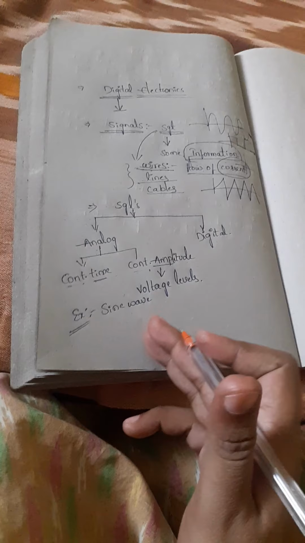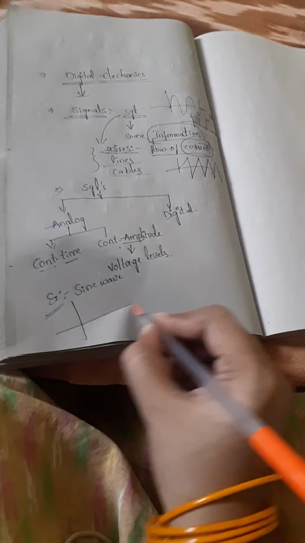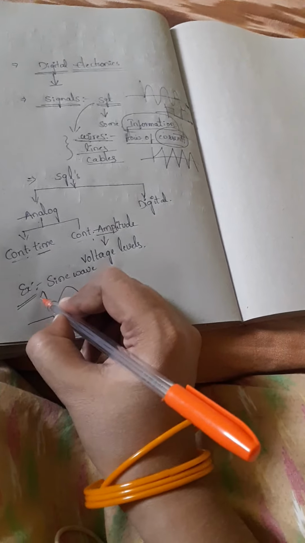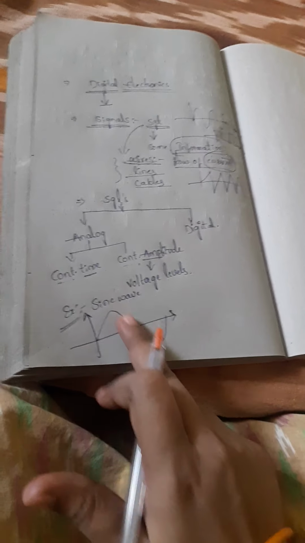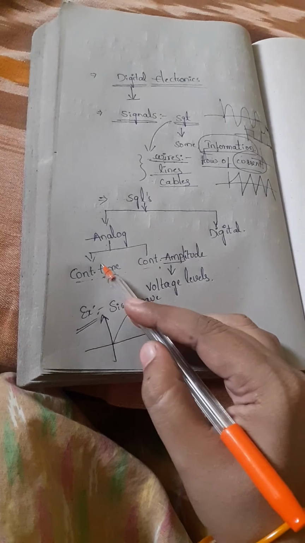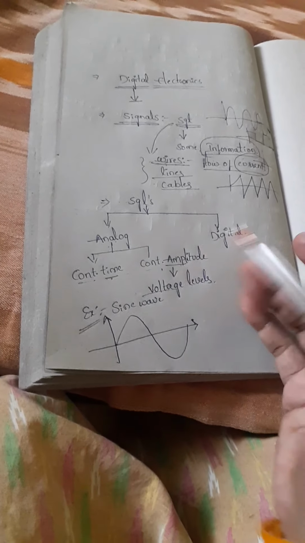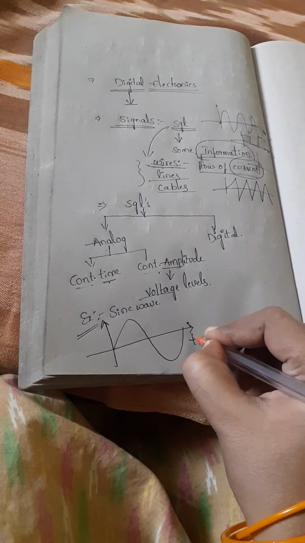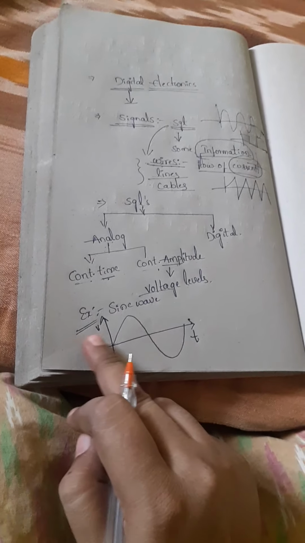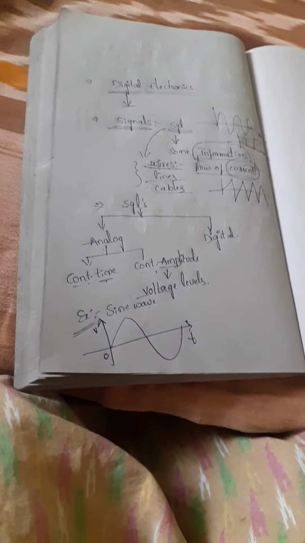Okay, so how can we represent the sine wave diagrammatically? We can represent the sine wave like this. This is the diagrammatical representation of the sine wave. Here we have to represent two values for an analog signal: one is time and the other one is voltage or amplitude. Time as usual is always represented on the x-axis, and the voltage value is always represented on the y-axis. Okay, so this is the analog signal.